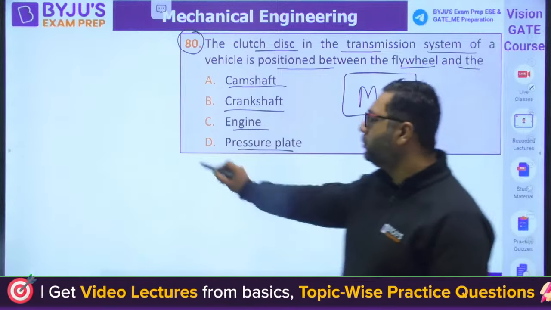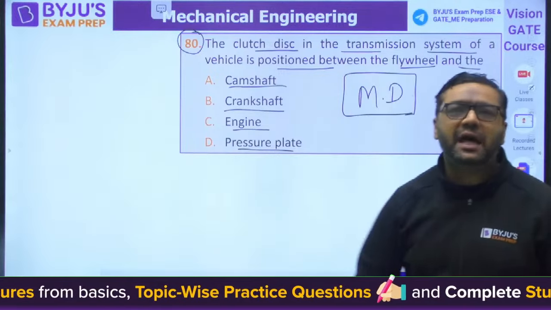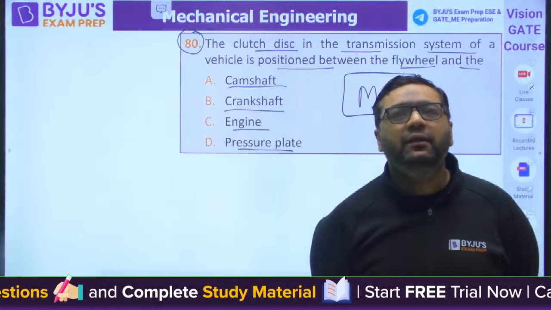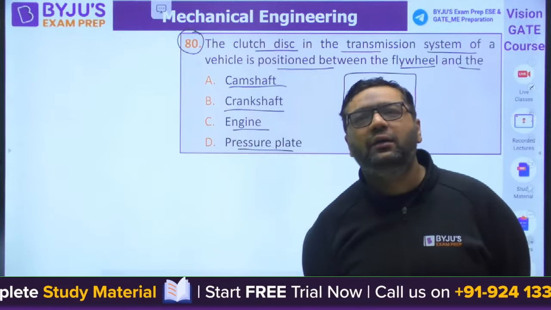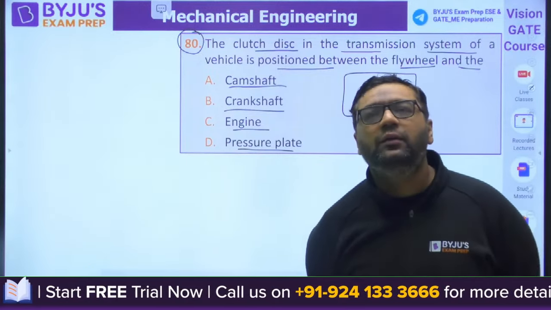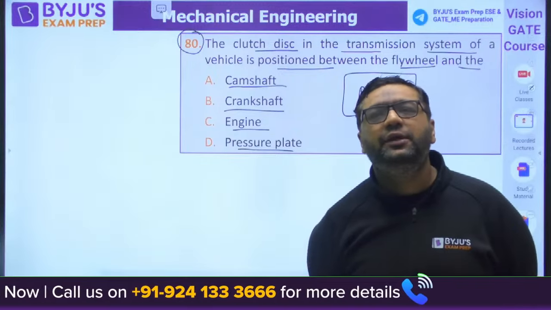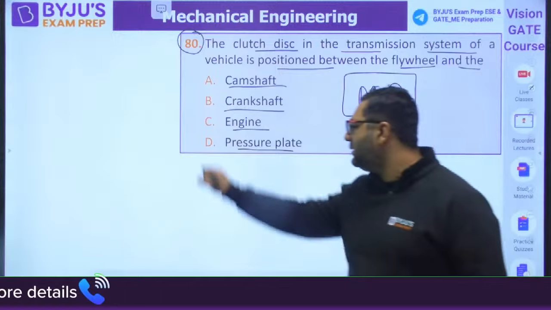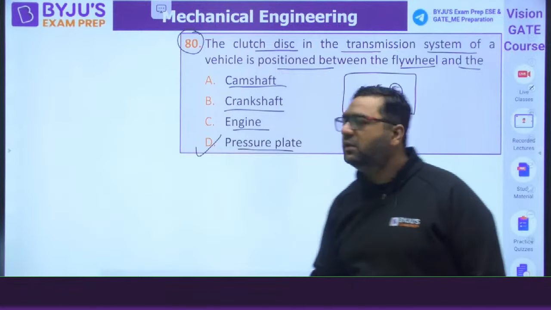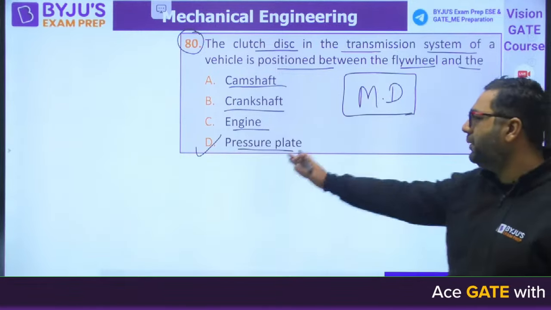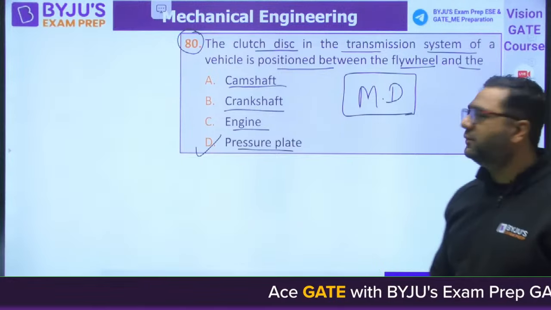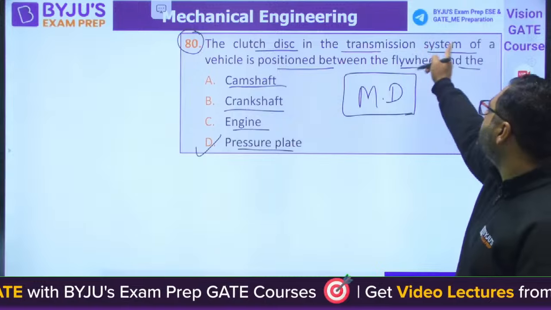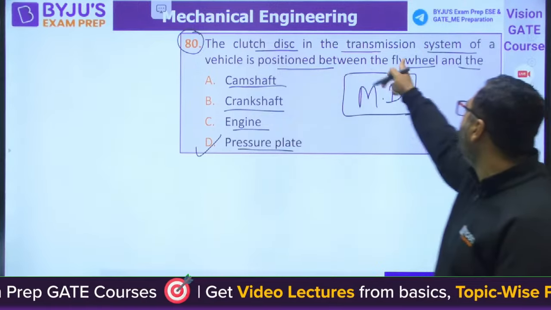Sarath is saying D. What about others? Mani, Papa Ghoda, Munir, Abhishek, Krishna, very good. D is correct. Only D is the term used with clutches. This is the pressure plate.